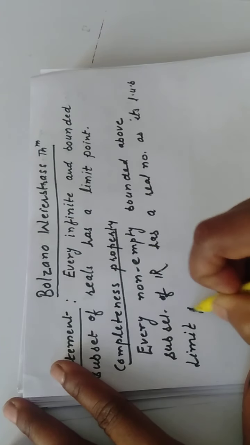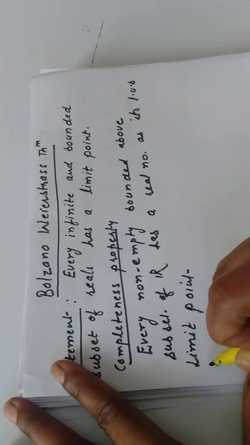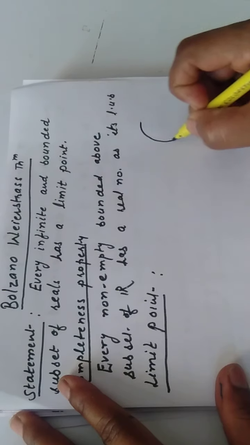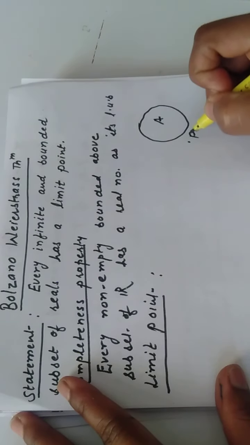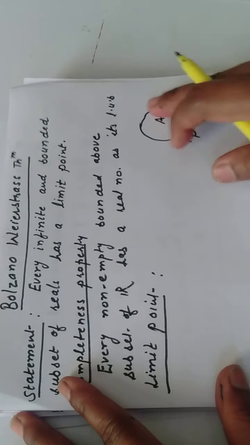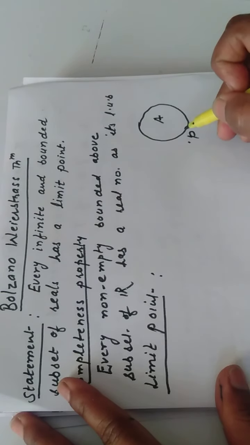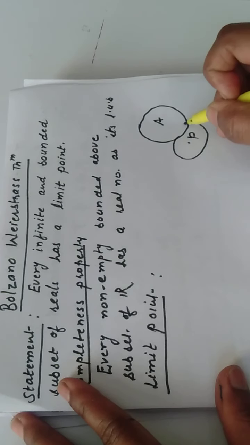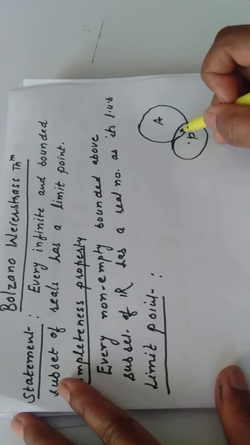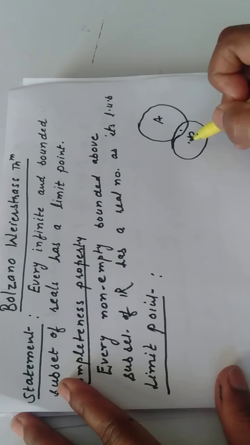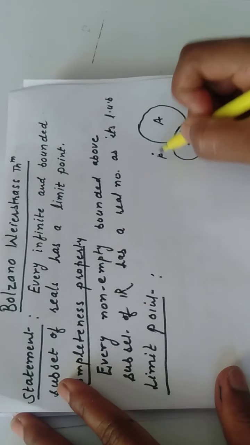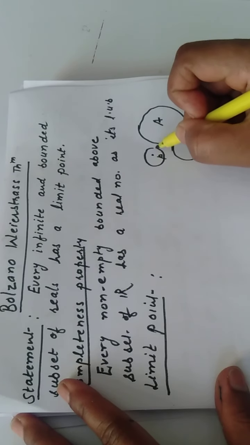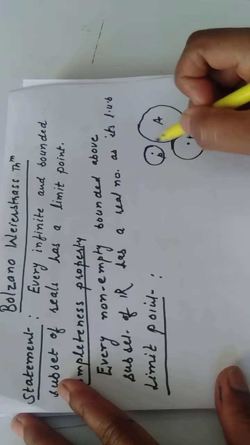What is a limit point? A point P is said to be a limit point. Suppose this is a set A and this is any point P. The point P is said to be a limit point of the set A if every neighborhood of P contains at least one point of A other than P. Okay, if I choose this point P, and the neighborhood is this, this is a neighborhood of P and this is the set A.